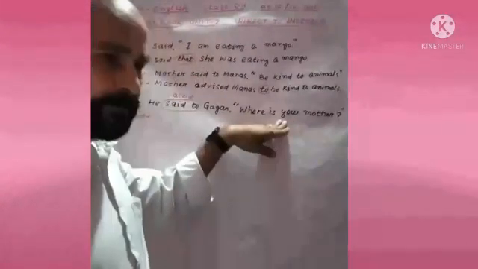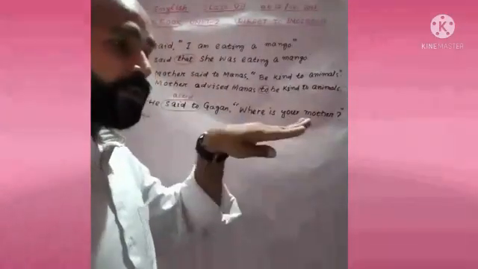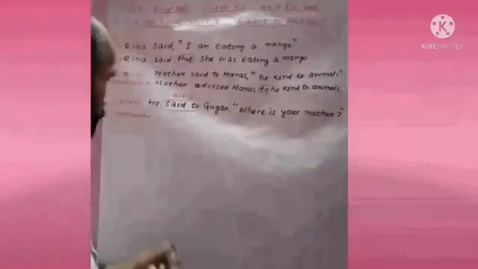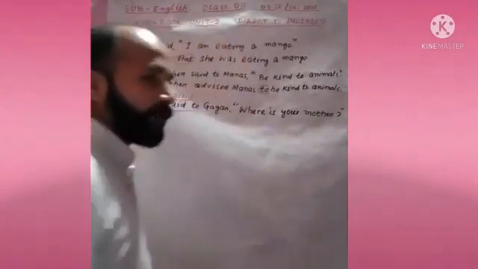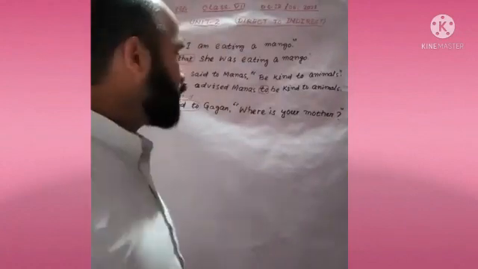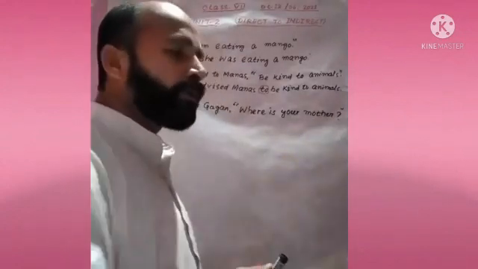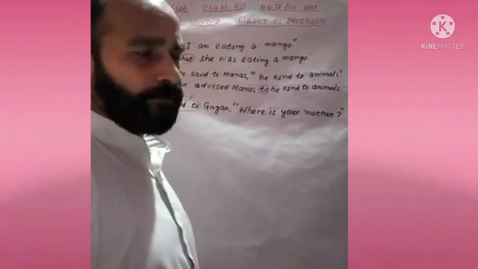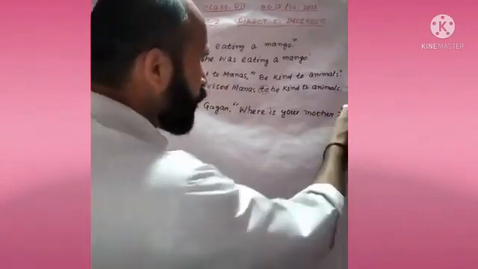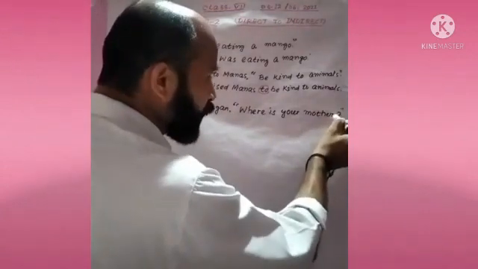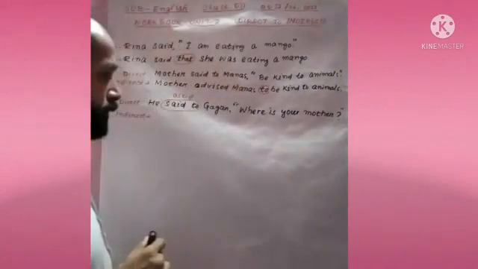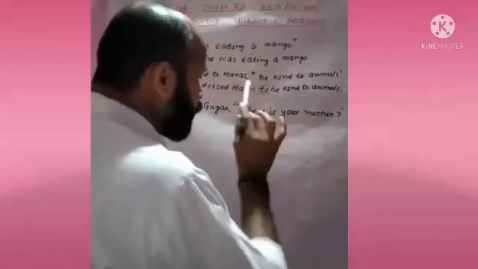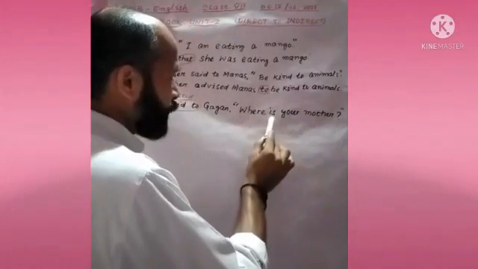It is a question. But when we change it into indirect speech, look, what you have to do? It becomes a statement, not a question. So the question becomes a statement. We have to remove the question mark and here we have to put a full stop. Where is your mother? Look, helping verb at the beginning.